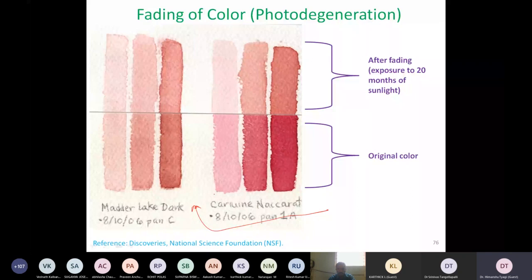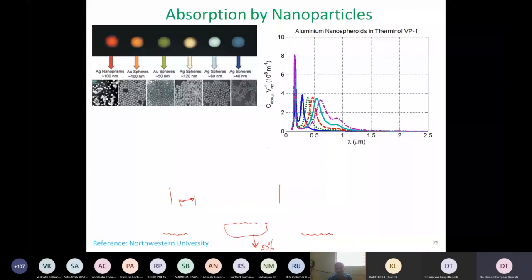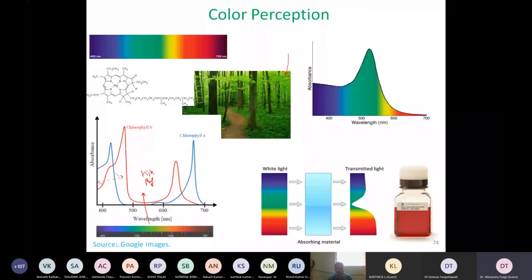But those dyes are themselves made of organic compounds, which I had shown over here. Organic chemistry I am not very strong in, but one thing I do remember is that carbon molecules come together and form long chains. You have different kinds of bonds, a single bond and some double bonds over here, and then a single bond over here, something like this. Now, because these are organic bonds, you may remember from chemistry, there is the sp2, sp3 hybridization. They are relatively weak when we compare them to other types of bonds in nature.